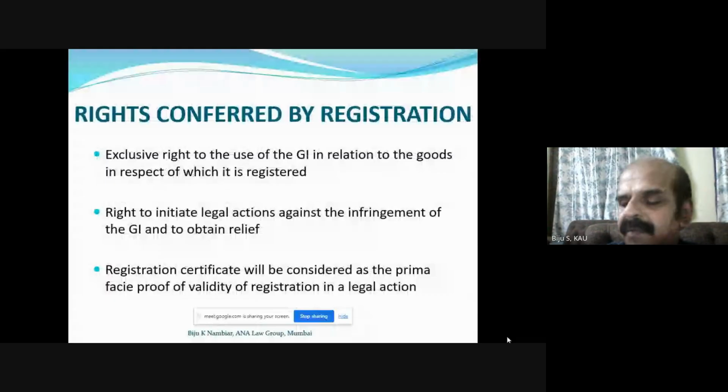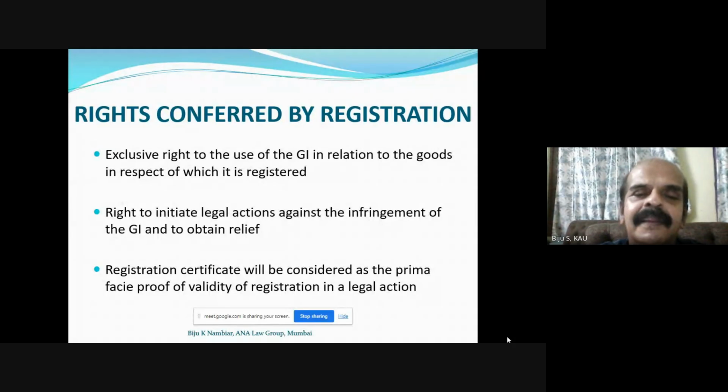The rights conferred by registration are like this: the exclusive right to use the geographical indication in relation to the goods in respect of which it is registered. So this has to be legal. The certificate is to be considered as primary proof of validity, as with a patent. We have many patents. They tell that for every patent, the registration certificate is essential as primary proof of validity.